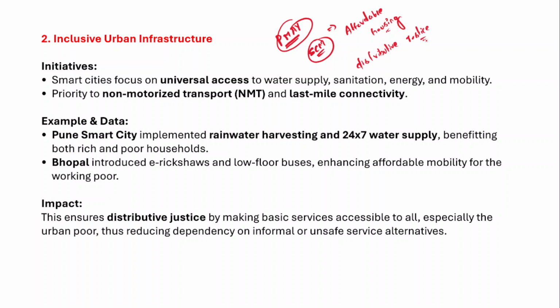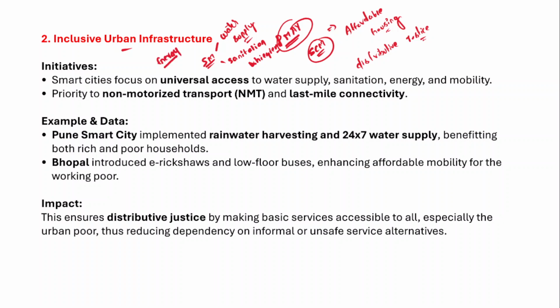Next is inclusive urban infrastructure, right? If we talk about inclusive urban infrastructure, there are a number of dimensions, a number of areas which form part of it. For example, the smart cities mission focuses on universal access to water supply, right? Water supply is very important for urban citizens, and along with that, sanitation and hygiene are also very important.